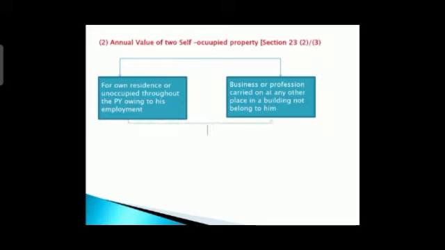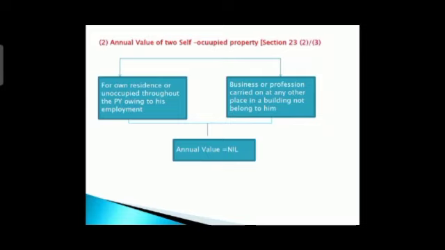So what do you have to remember here? For two self-occupied properties, you can get the annual value as nil.